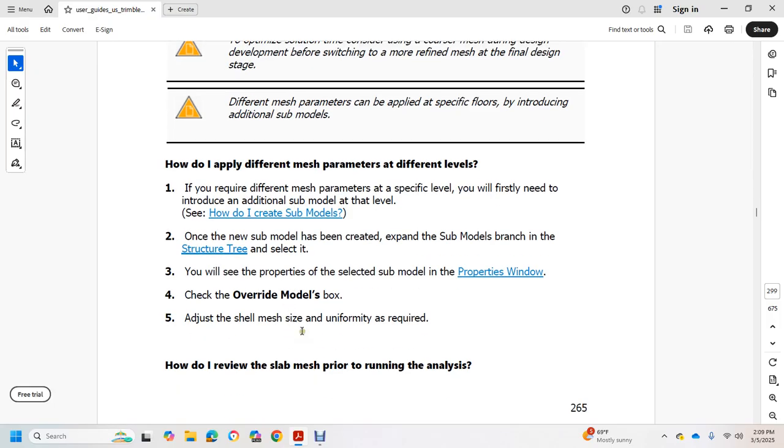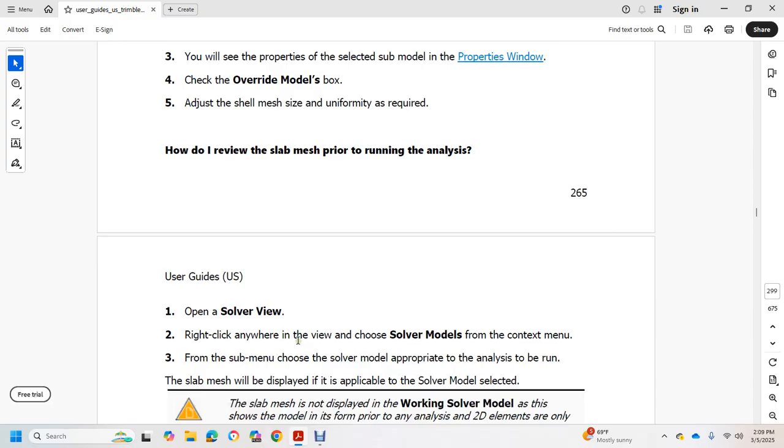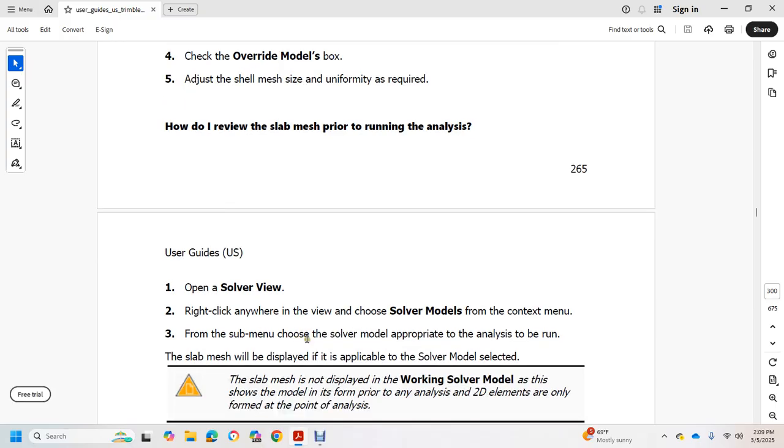How do I review the slab mesh prior to running the analysis? Open the solver view, right-click anywhere within the view, and in the context menu select the solver model appropriate to the analysis to be run, and the slab mesh will be displayed within the solver model.